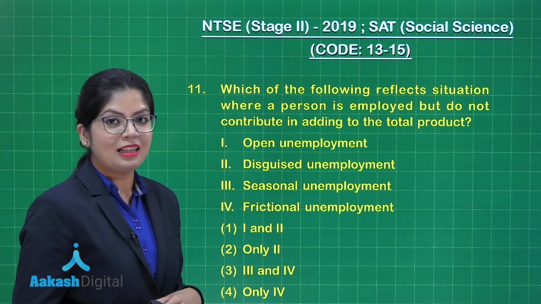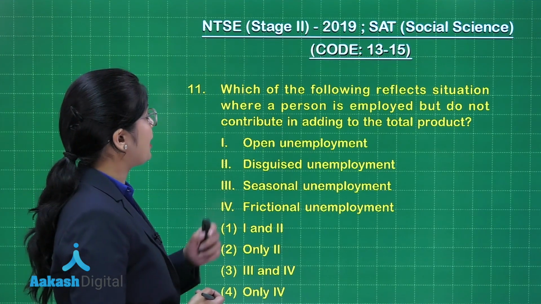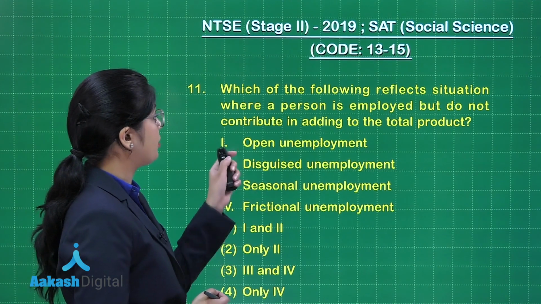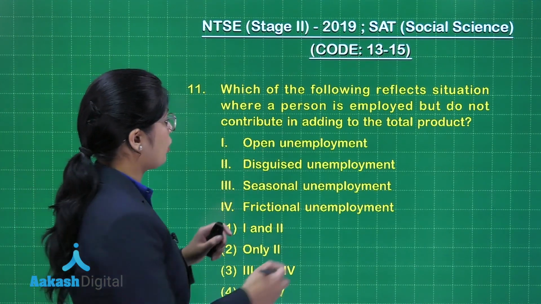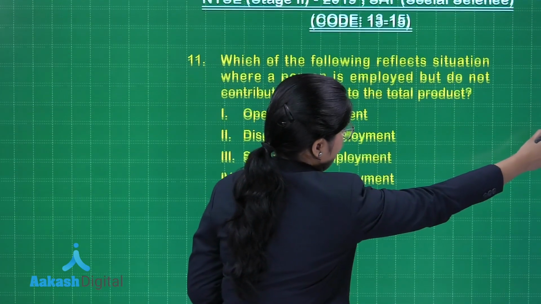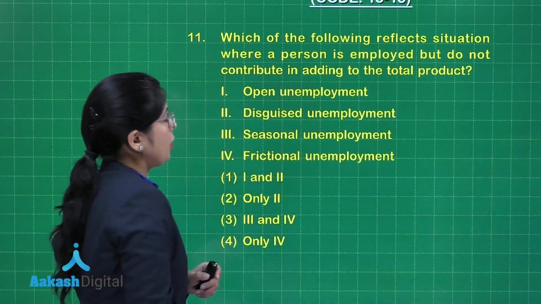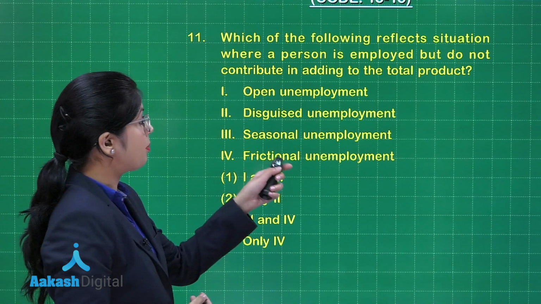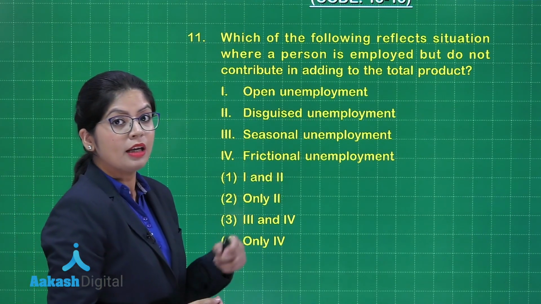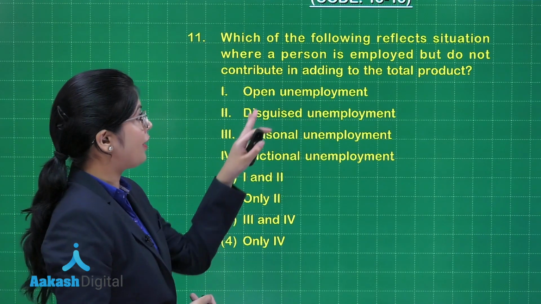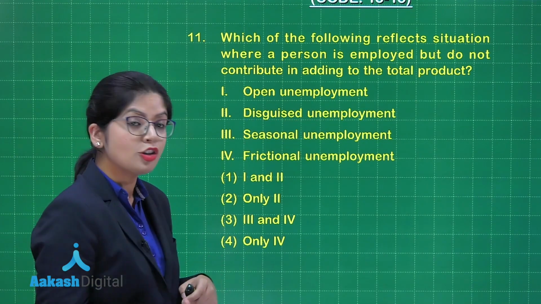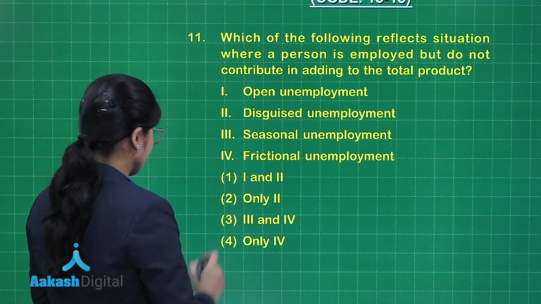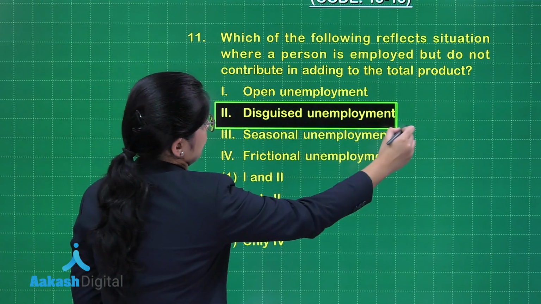Let's look at question number 11 now. It says which of the following reflects situation where a person is employed but do not contribute in adding to the total product. Now when I look at the four particular given statements here, it says open unemployment, disguised unemployment, seasonal unemployment and frictional unemployment. Now we easily identify that when we are talking about hidden unemployment, where people are not actually employed, the correct answer should be disguised unemployment.